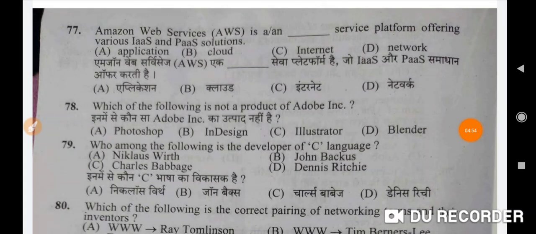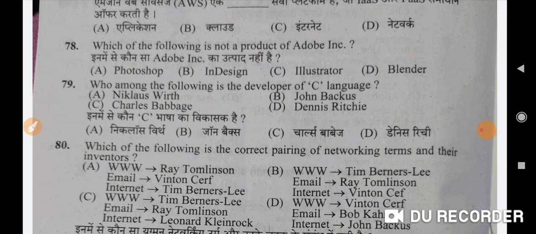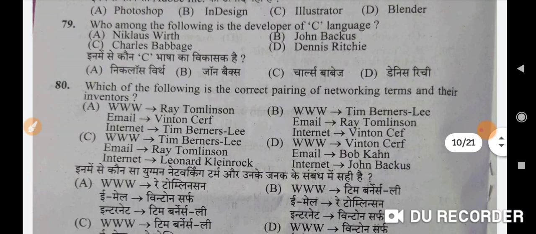B. Cloud computing. So Amazon Web Services is a cloud computing service platform offering various IaaS and PaaS solutions. Next is: which of the following is not a product of Adobe? So here Blender will be the correct option. Option D. Who among the following is the developer of C language? Correct option is Dennis Ritchie. D is the correct option.